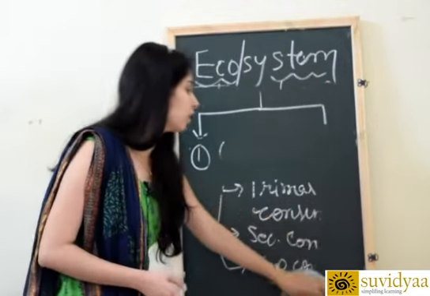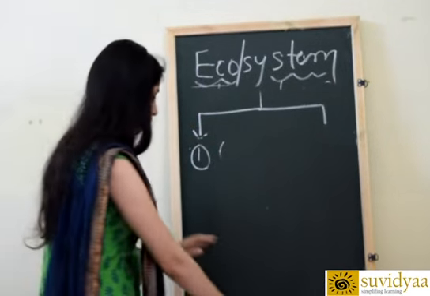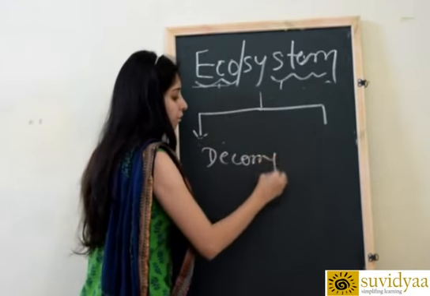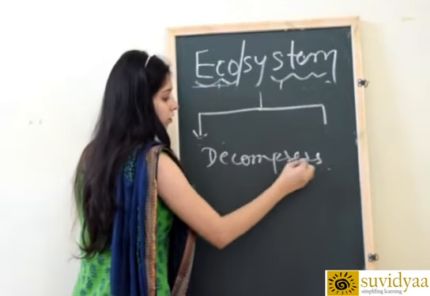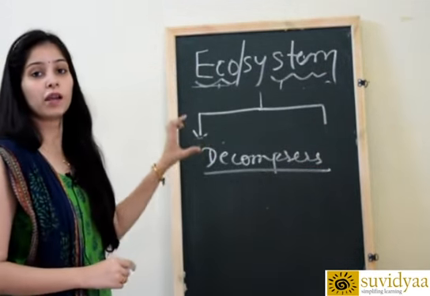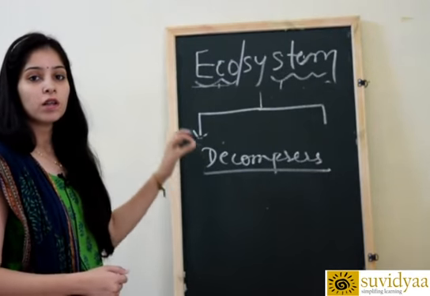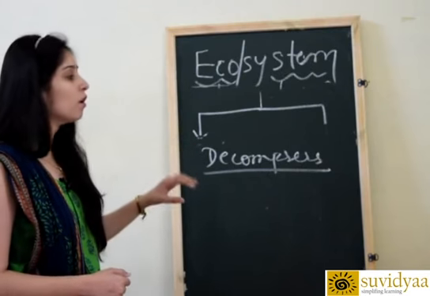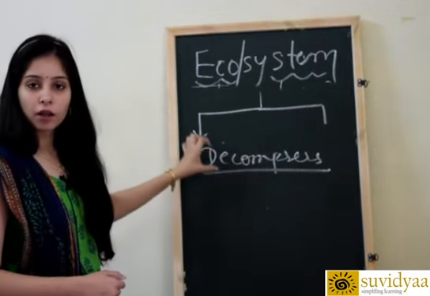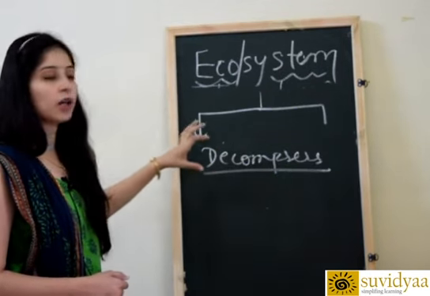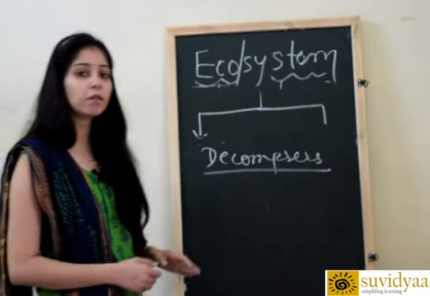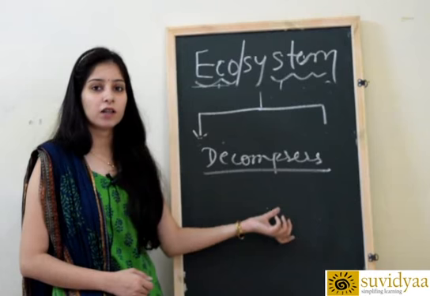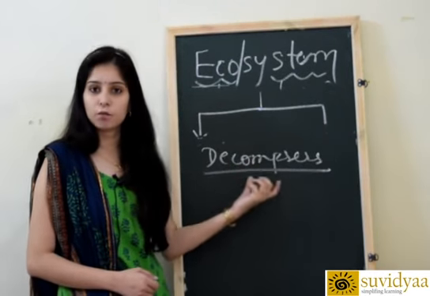Then we are talking about decomposers. Decomposers are those microorganisms which decompose dead organic matter. They feed on dead organic matter to fulfill their food habit. So all the microorganisms are included inside the decomposers because they decompose dead organic matter. For example, bacteria, fungi as well as algae. So these are the examples of decomposers.